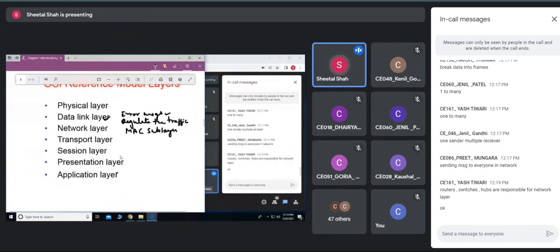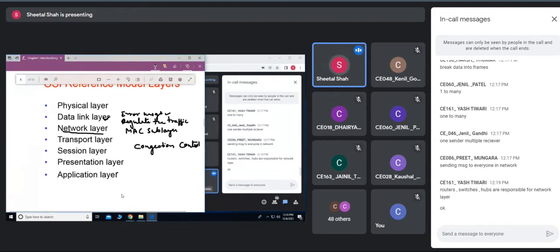Fine. The other function of the network layer is congestion control. That means if there are a number of routers between host A and host B, it should pass the packets in the direction of the destination.